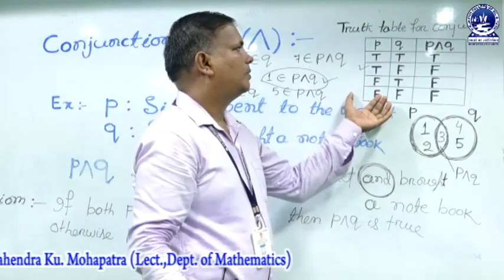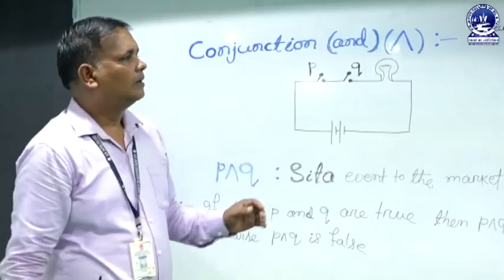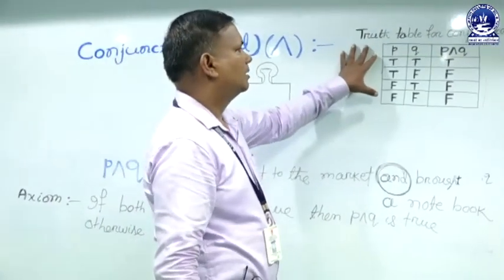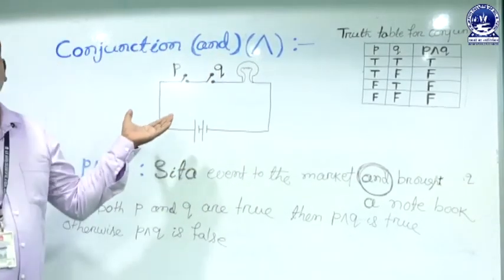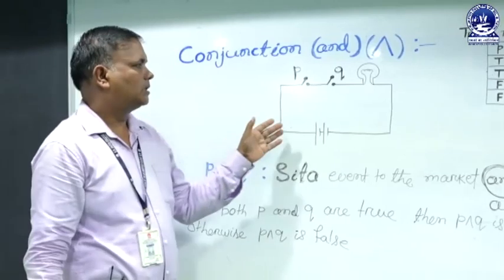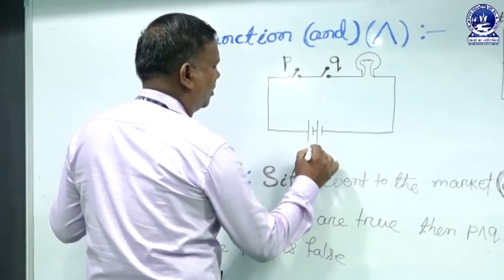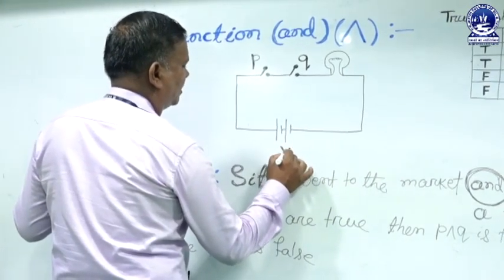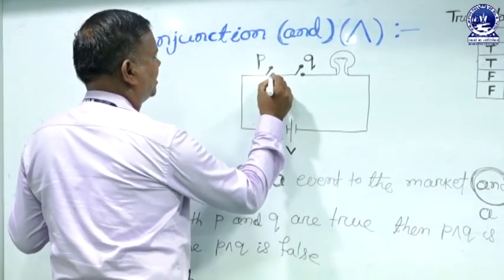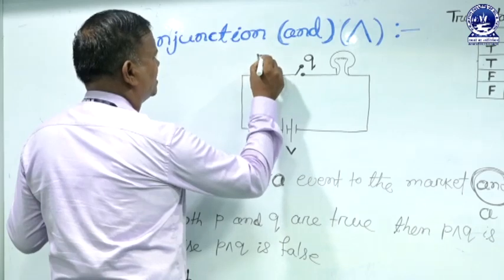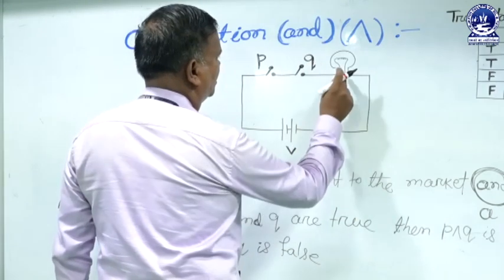Another method for proving that this truth table is correct: the truth table for the conjunction can be proved by the method of electronics. Suppose we take a circuit diagram. Here we connect voltage by a number of batteries. Suppose here is a key; the name of this key is P and another key is known as Q. This is the bulb.